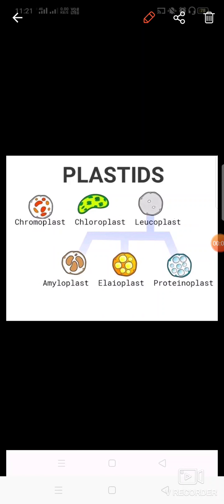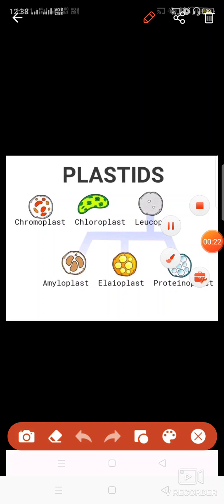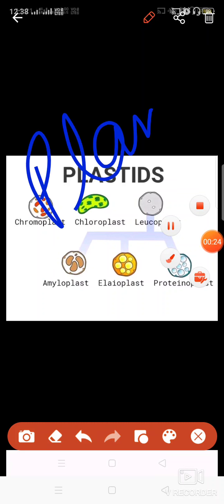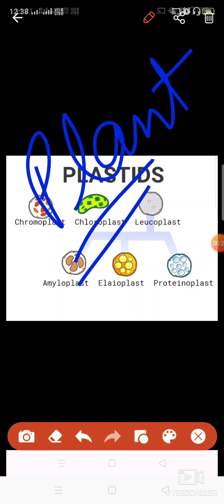Yesterday I told you about the mitochondria. It is a cell organelle, a double membrane bound cell organelle. In the same manner, I'm going to discuss with you today about the plastids. Plastids are basically a kind of cell organelle which are present in the plant cell only. Please note it down that it is only present in the plant cells.